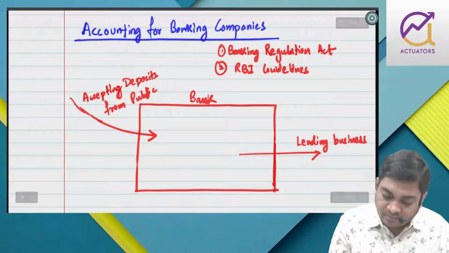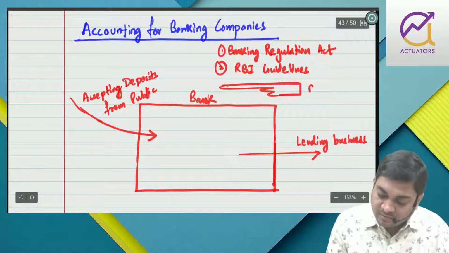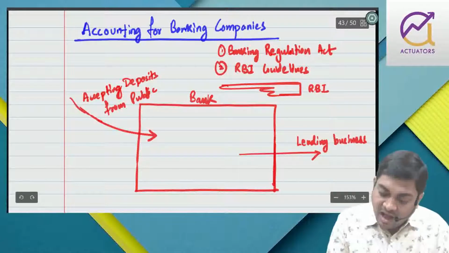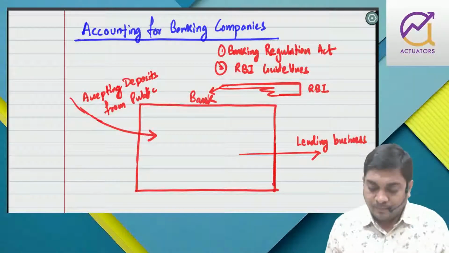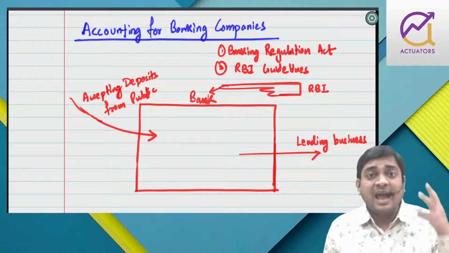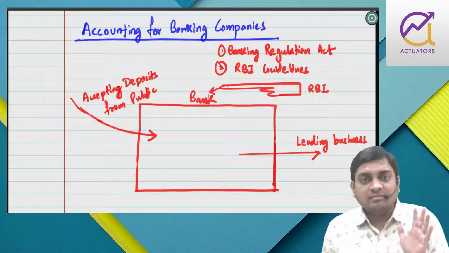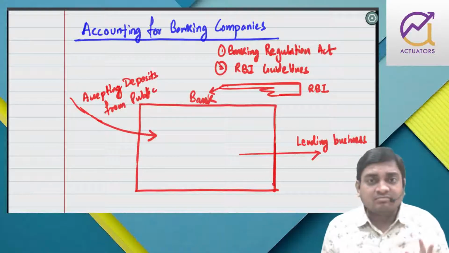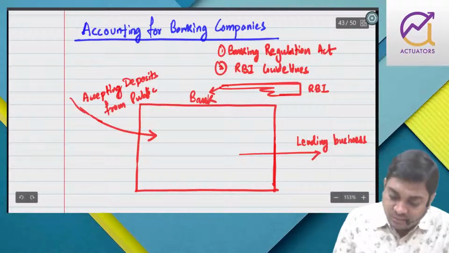Because RBI is saying I am behind this bank. It means RBI acts as a guarantor: you deposit money, if anything happens, I'm there for you. This is what RBI is saying.